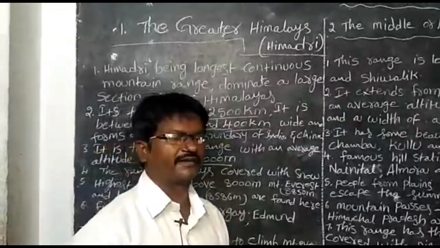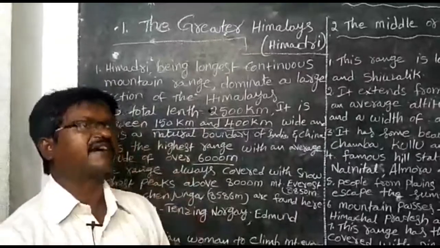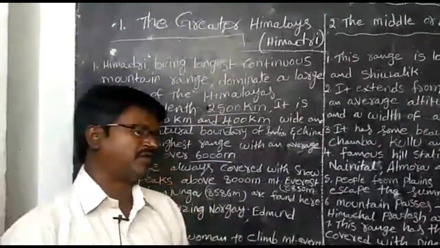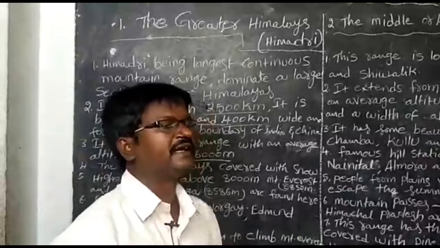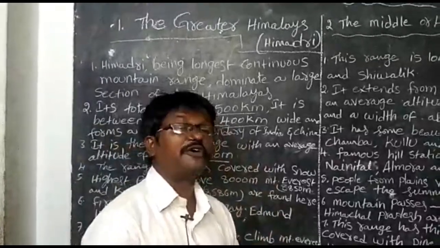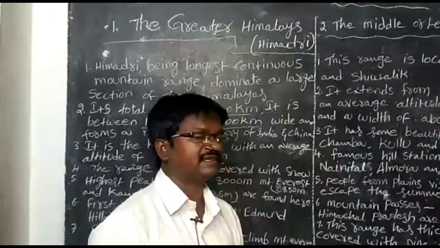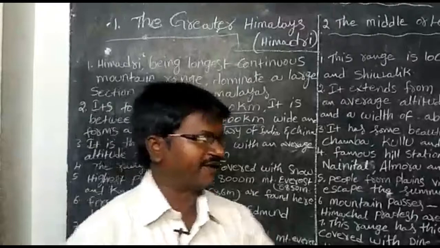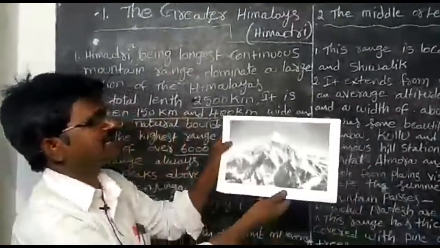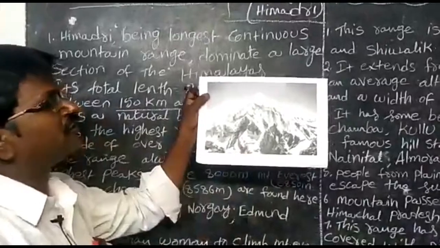Do you know the mountain? And do you know the hill? So what is the height of the hill? What is the height of the mountain? Suppose we see the hill is height only 100 meters. The mountain height is 2000 meters, like that. I will show one picture about the mountain. This is the picture of the mountain. How much height you have to see this is.